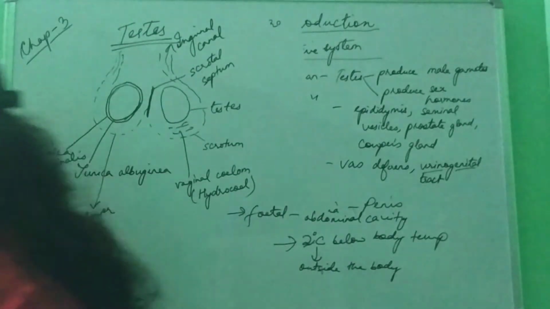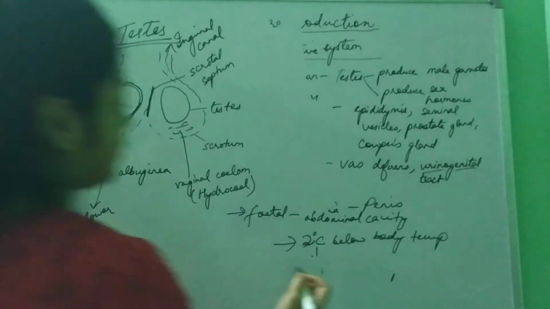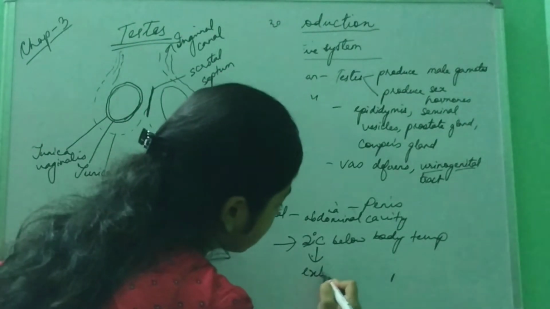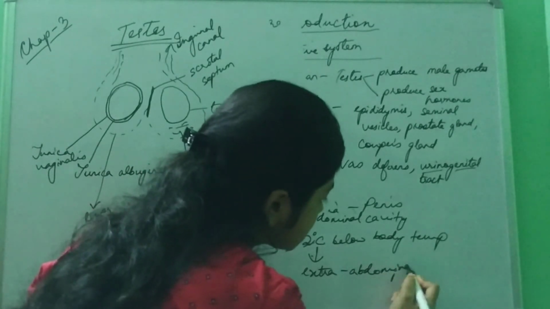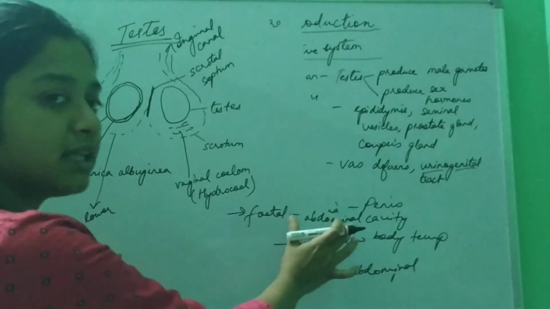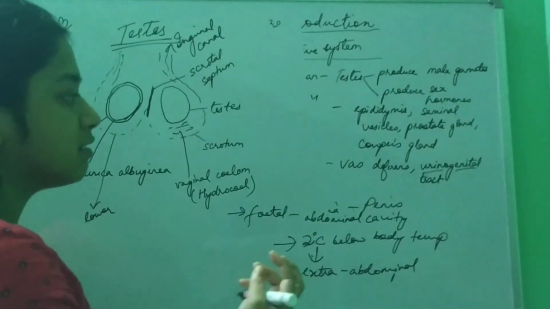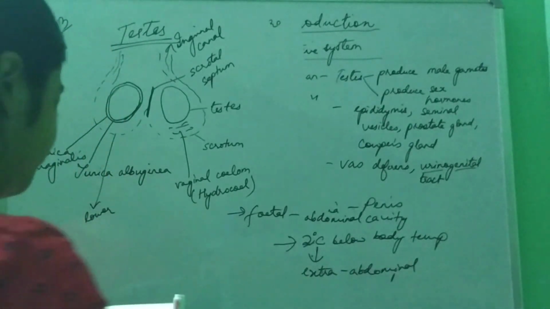Don't write outside the body; you can say they are extra abdominal, meaning they are outside the abdomen. In fetal stage, they are inside the abdomen. Later they descend down, and inside the scrotum they remain extra abdominal.